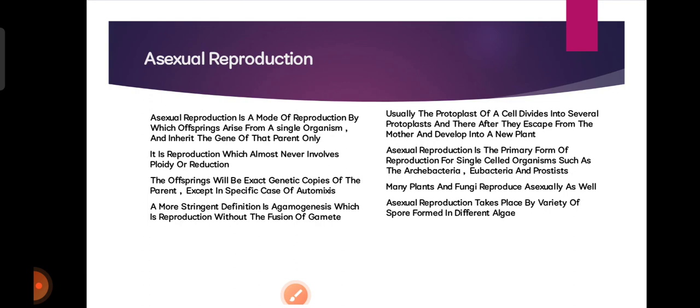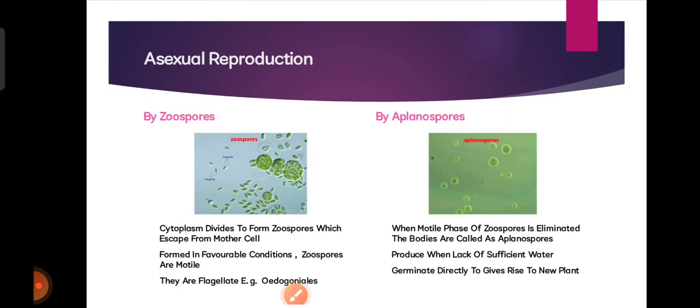Asexual reproduction is the primary form of reproduction for single-celled organisms, such as Archaebacteria, Eubacteria, and Protista. Many plants and fungi reproduce asexually as well. Asexual reproduction takes place by a variety of spores formed in different algae. Then, asexual reproduction by zoospores.